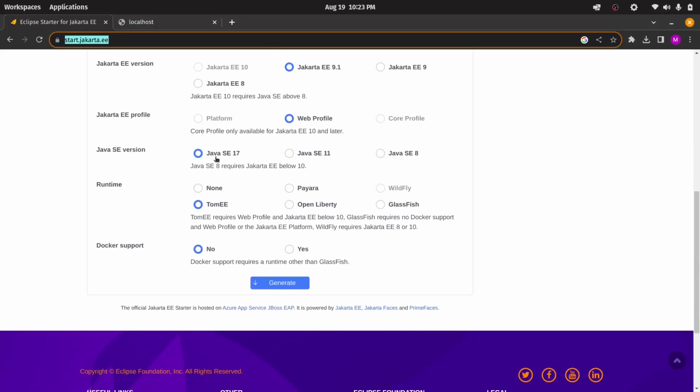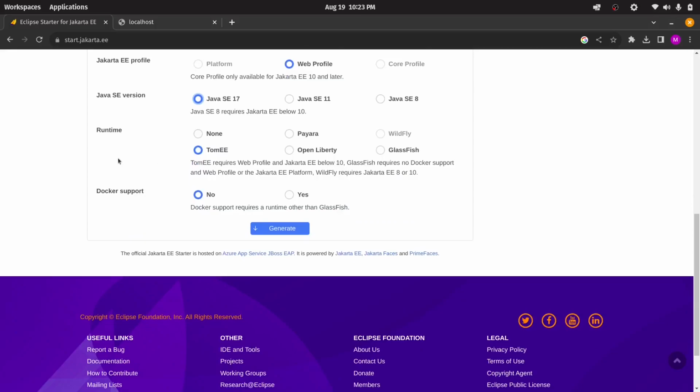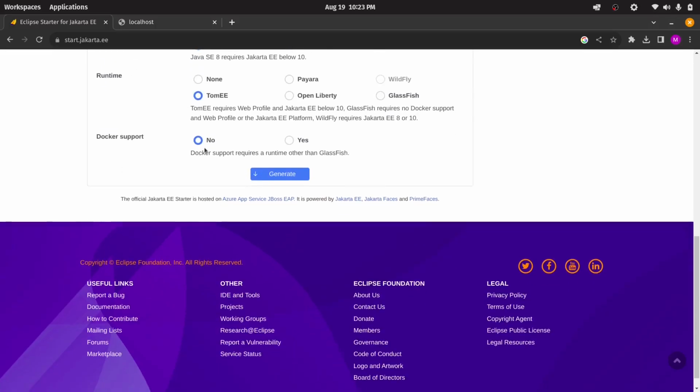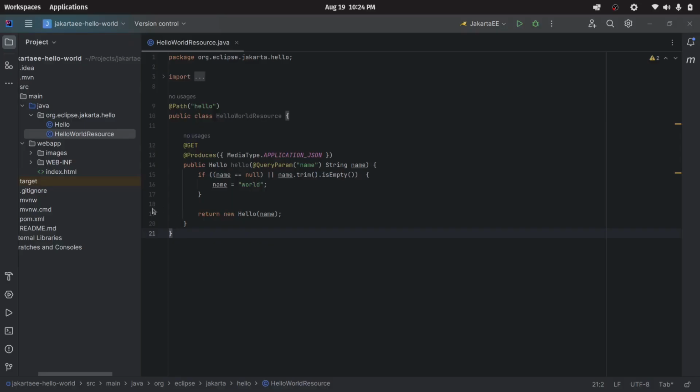Next, select Java version. I have Java 17, so I am going to select that. Next, select runtime or server. I have JakartaEE, so I am going to select it. I do not want Docker for now. Click on generate. A zip file will be downloaded containing project files. Unzip and open the project in IDE.